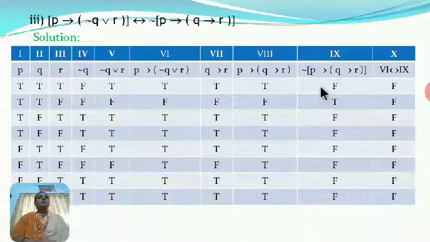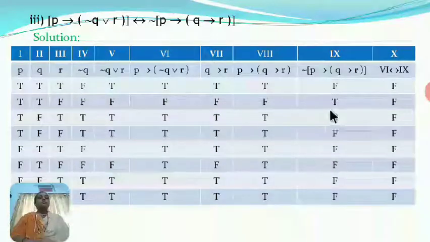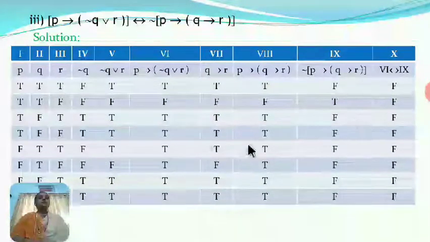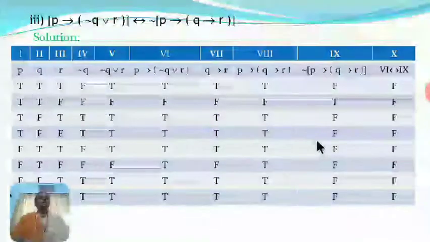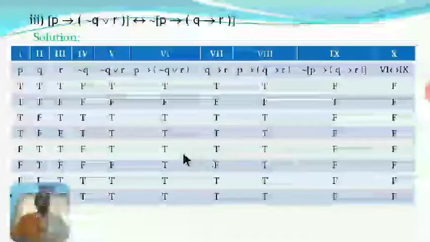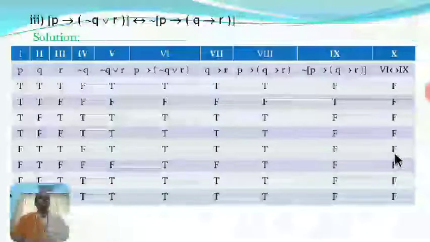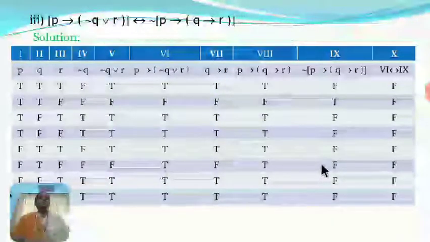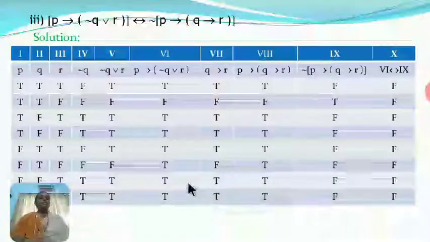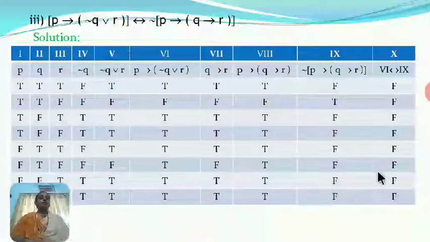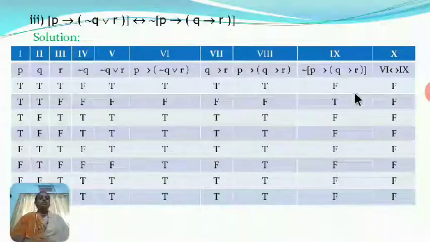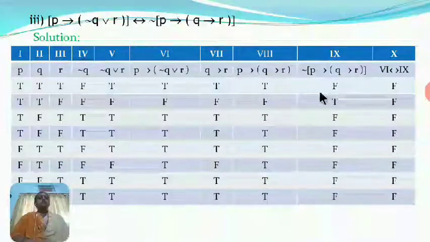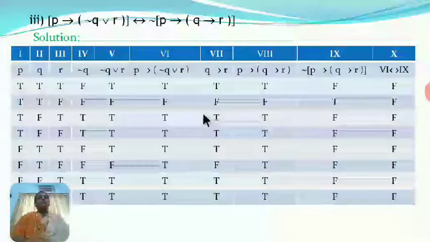T double implies F, F; F double implies T, F; and similarly for all the remaining rows, the result is F. Because here we observe that none of the two statements have the same truth value.